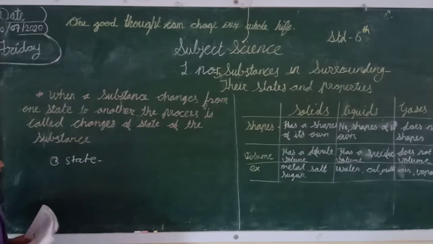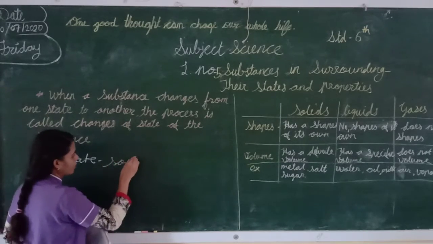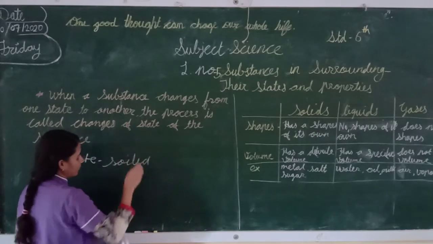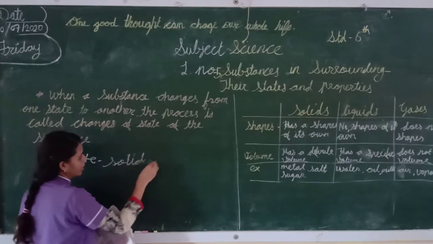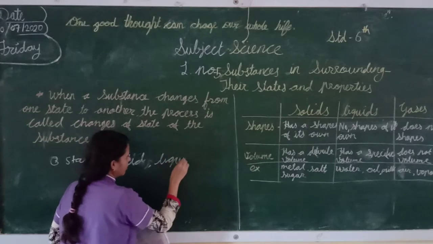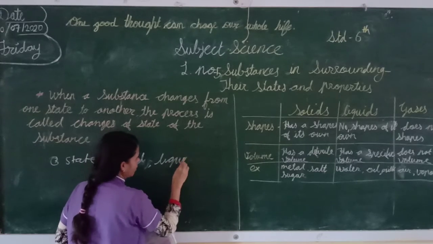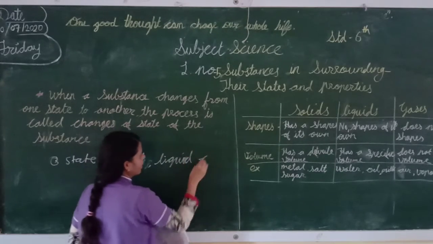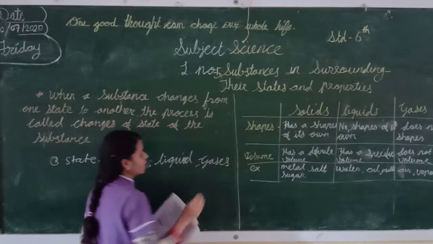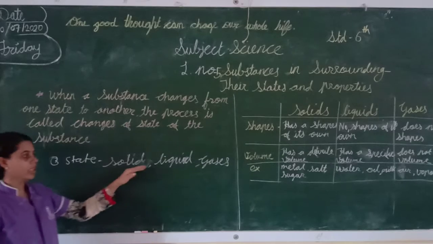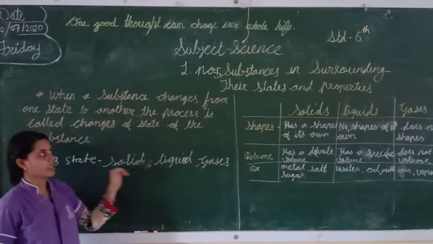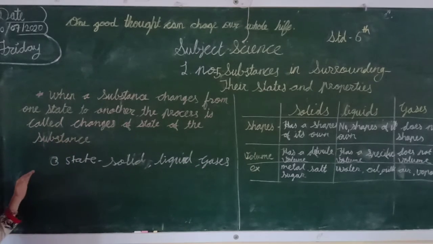Three states of substance: solid, liquid, and gases. There are three states of substance. Which ones? Solid, liquid, and gases. And another. Now you can say solid, liquid, gases, the states of water.